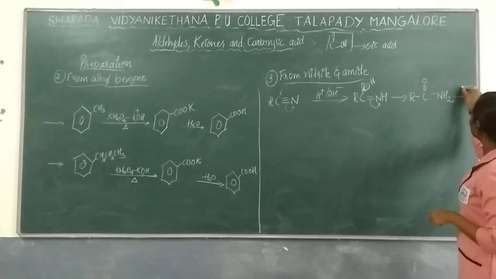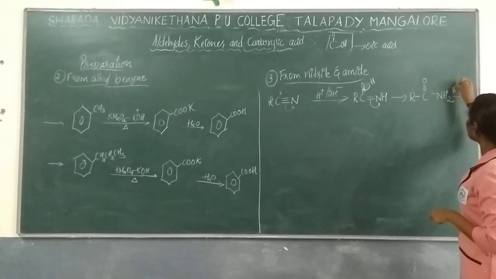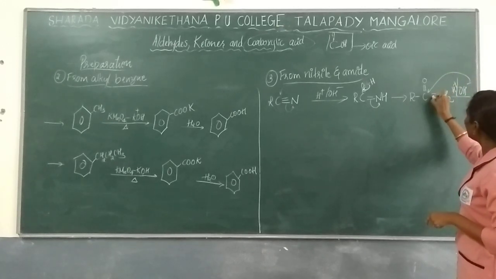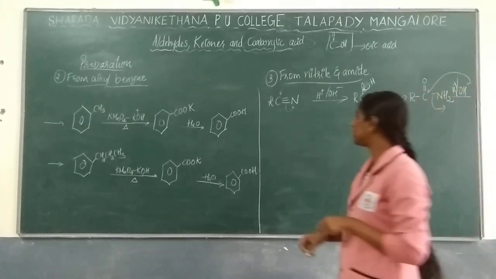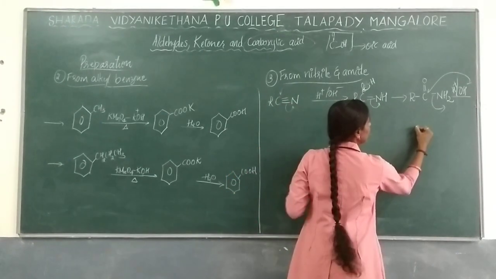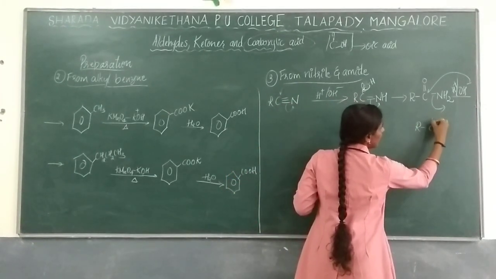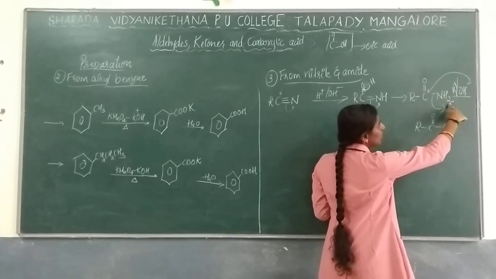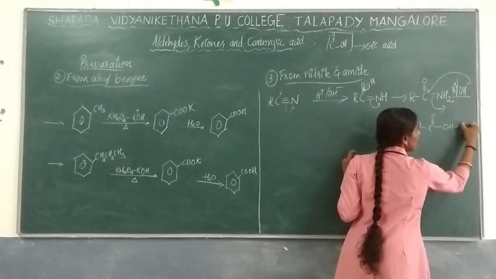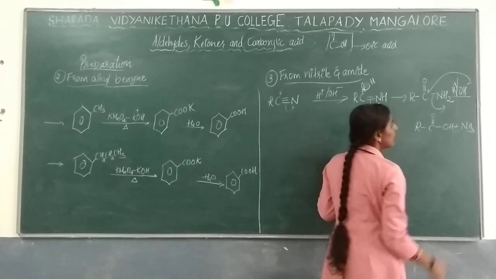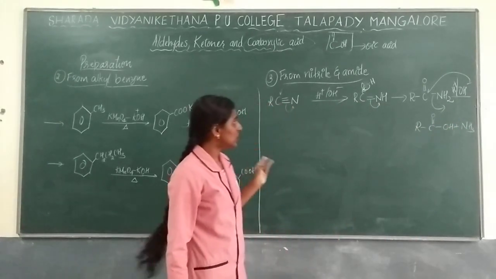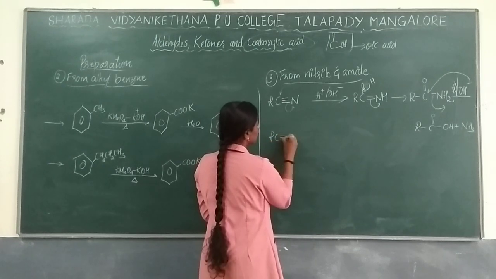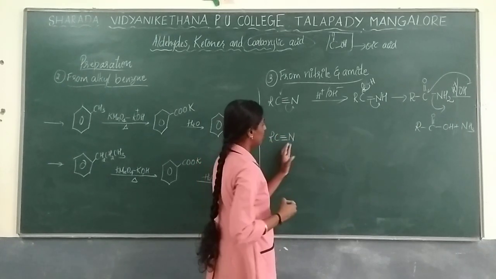Again on hydrolysis, with H plus or OH minus, this will be attacked and NH2 will be removed. So you will get the product RC double bond O, OH formed, and NH2 removed. With H plus there, you will get NH3 as a byproduct. This is just for your reference. I have told you when you write the reaction, you can write it with R-C triple bond N.